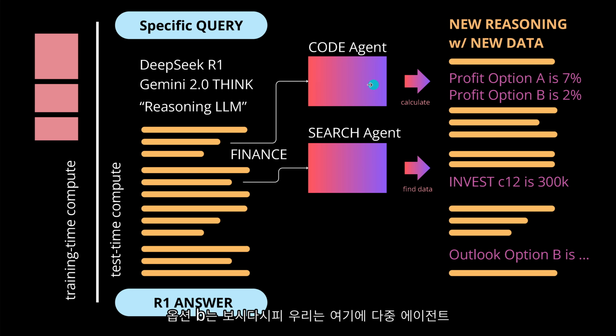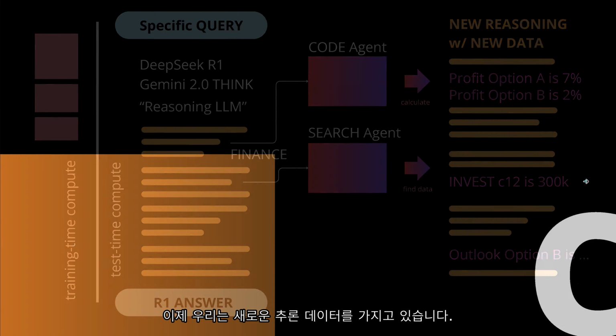So you see, we went from a general reasoning over the use of multiple agents, a simple code agent to calculate for our investment portfolio, for our investment volume, the particular rate of return, whatever you like. And for our investment portfolio, the search agent looks at all the relevant parameters on the internet in real time. Now we have new reasoning data because we really have new data in the reasoning. And you might say, hey, this sounds interesting, no? So much more advanced than a pure RAG system.